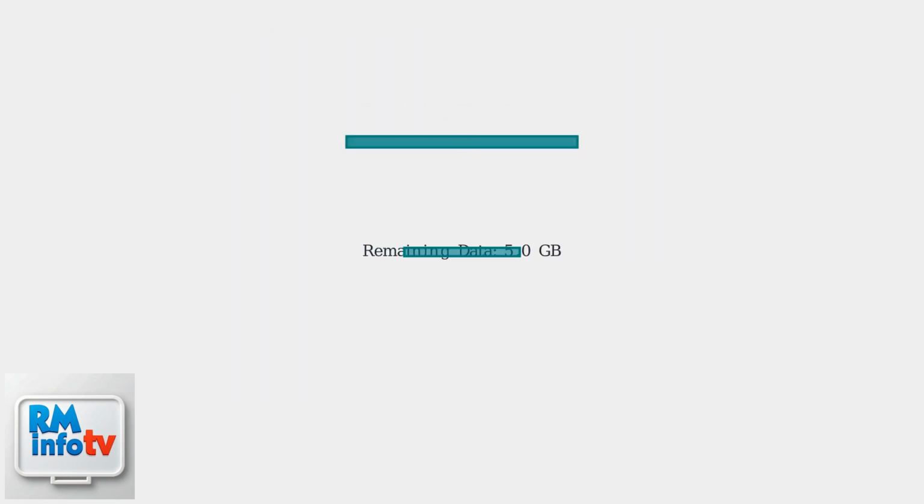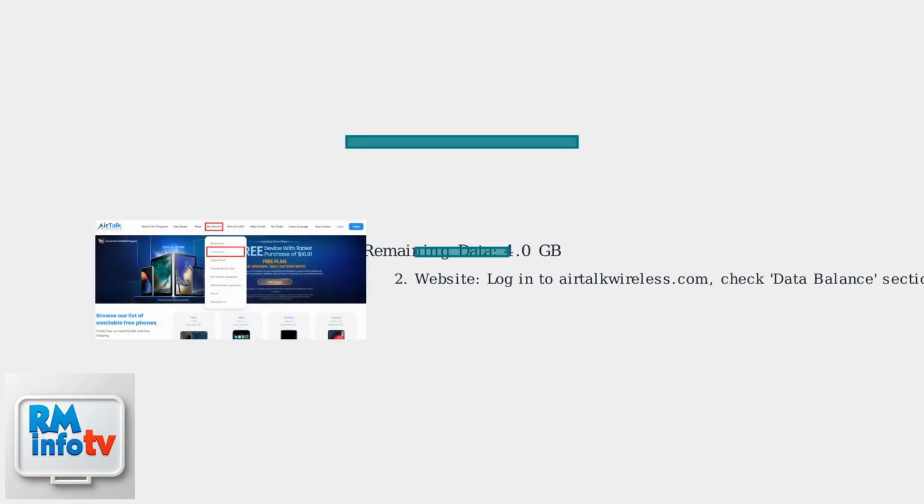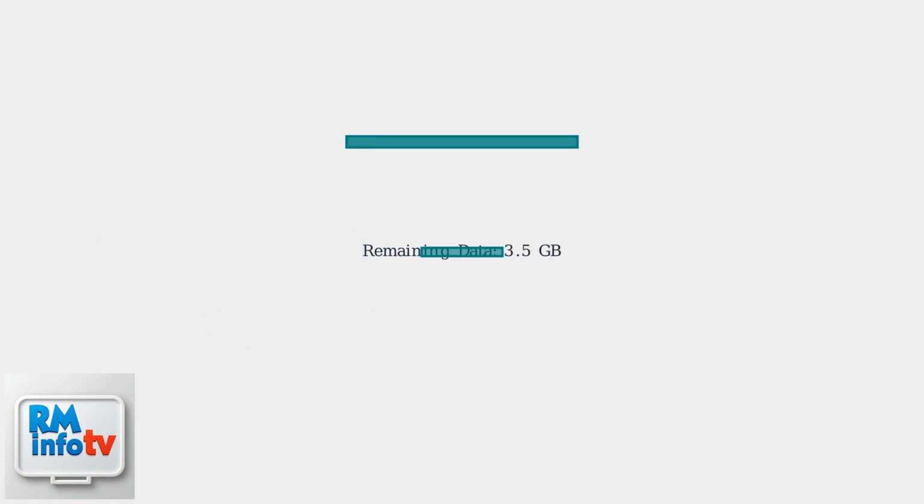It's crucial to keep an eye on your AirTalk Wireless data balance to avoid throttling. The quickest method is usually through the AirTalk Wireless app. Simply open the app, and your remaining data will be displayed on the main screen. You can also check your balance on the AirTalk Wireless website by logging into your account. Look for a data balance or usage section.